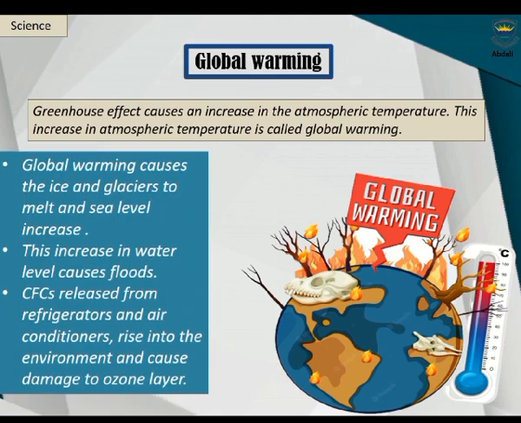Global warming causes the ice and glaciers to melt and sea level increases. This increase in water level causes floods. CFCs, chlorofluorocarbons, released from refrigerators and air conditioners, rise into the environment and cause damage to ozone layer.